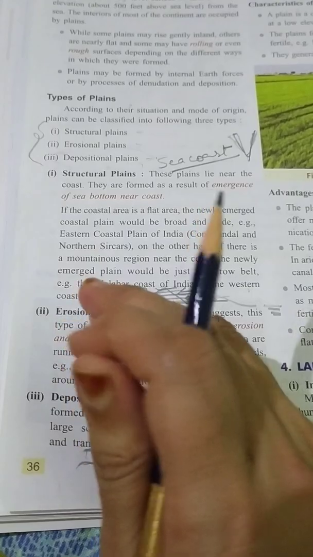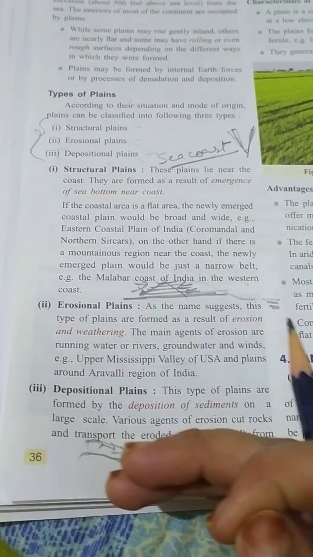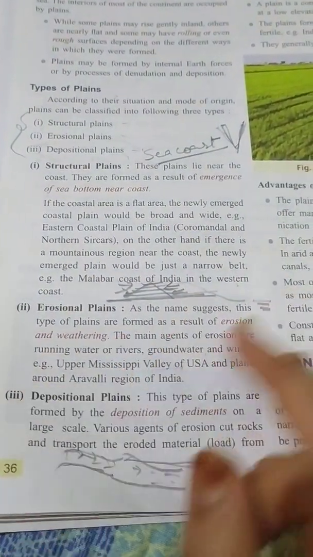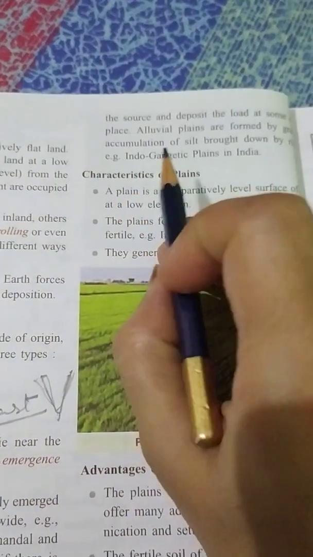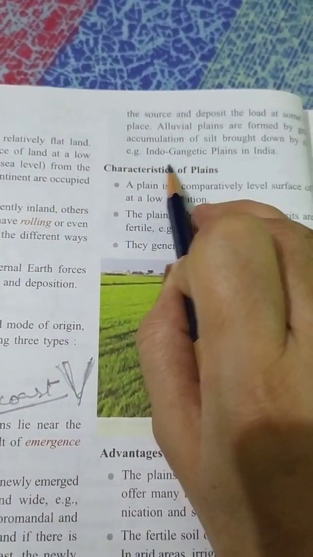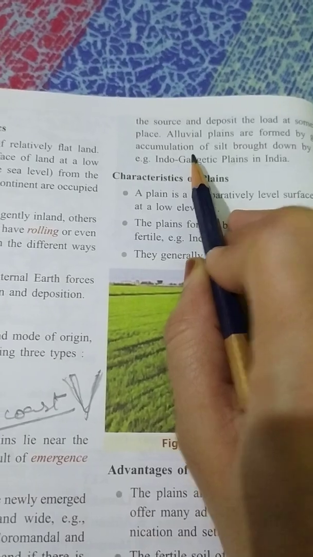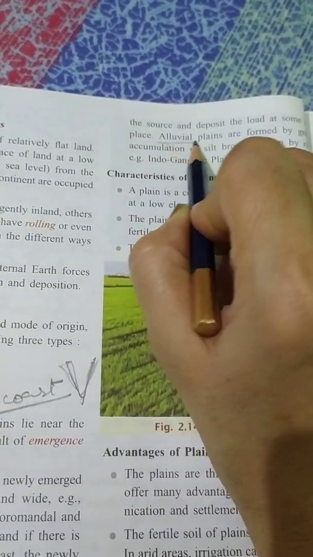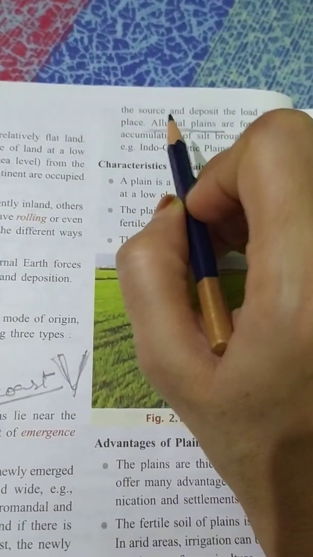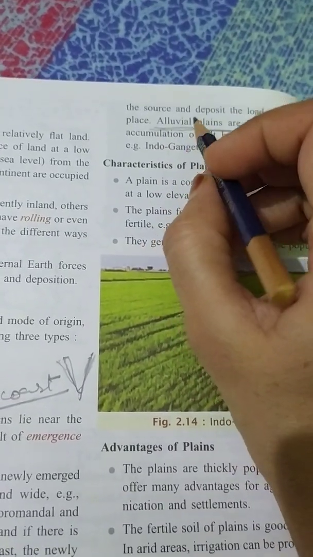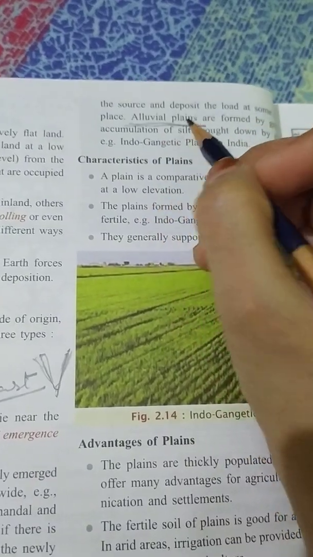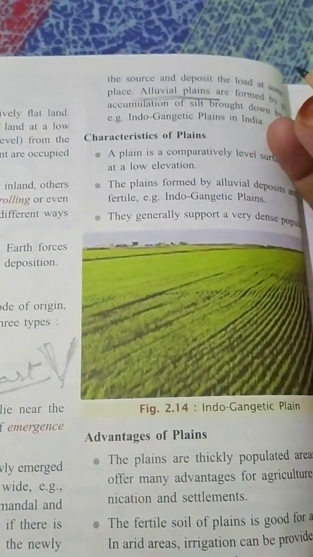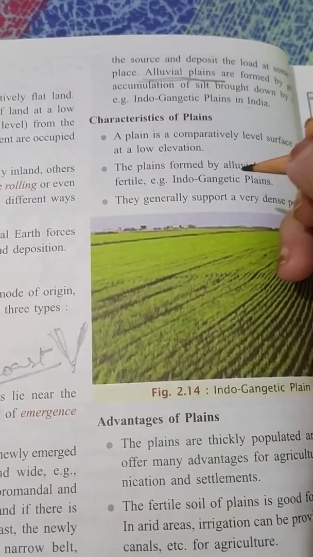So erosional, it has been eroded from one place, and depositional, when the silt is continuously deposited from one place to another, that is known as depositional plains. Example is Indo-Gangetic Plain, northern plains of India where we are living, and these plains are mainly formed by alluvial plains. The silt, the mud, that is the soil that has been brought by the river is the alluvial plain. So we all are living in the depositional plain.